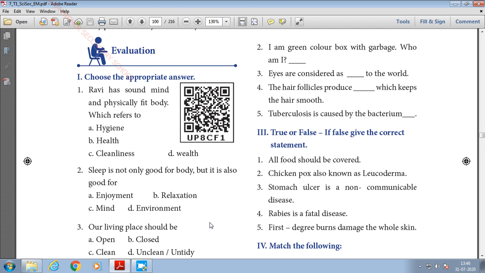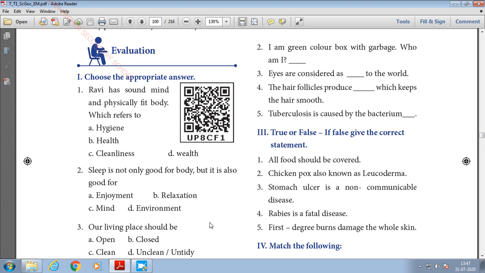Okay, after that we have discussed about the types of sickness, which has been divided into two types: communicable diseases and non-communicable diseases. So the diseases which can spread from the infected person to a healthy person is called communicable diseases, and that may be due to the transmission through air, food and water, and it may be caused due to various kinds of microorganisms such as bacteria, virus, protozoans and fungi. And we have seen some examples of such kind of communicable diseases caused by virus, bacteria and protozoans, and what are the symptoms of that particular diseases and what are the steps taken to prevent the type of diseases.